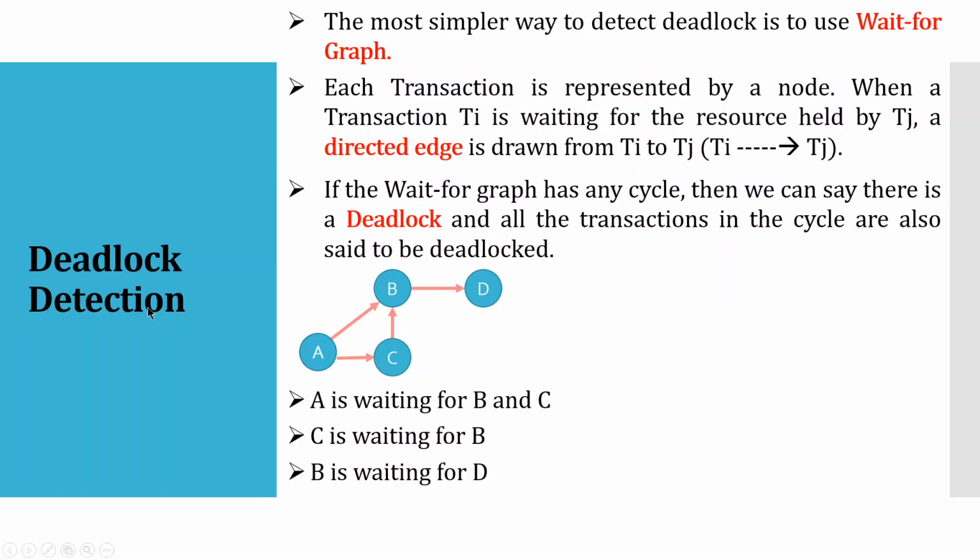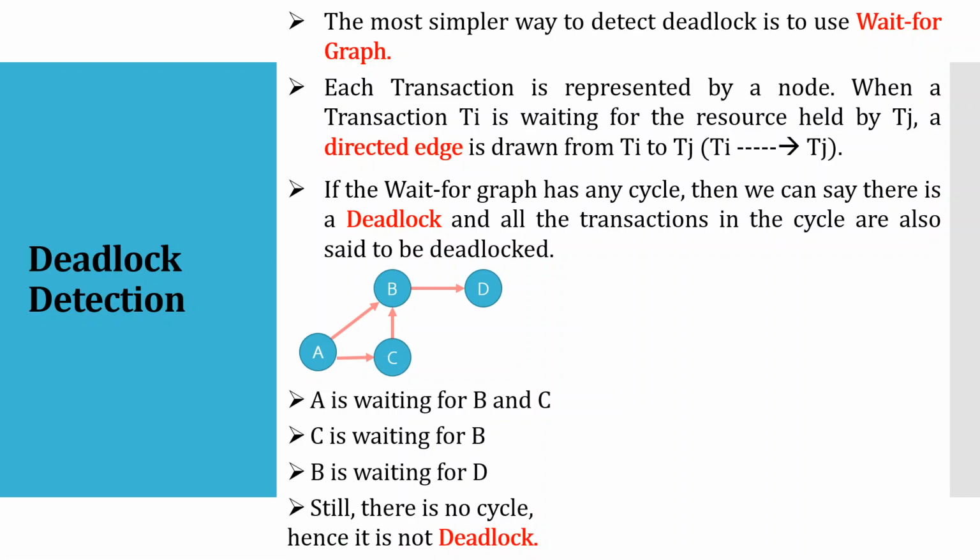Anyone? See, A is waiting for B and C, C is waiting for B, and B is waiting for D. So what we can say, you can see A to B there is an arrow, then A to C there is an arrow, C to B there is an arrow, but there is no particular cycle. You can see A like this, but we don't have a particular cycle. So this particular scenario is not a deadlock.